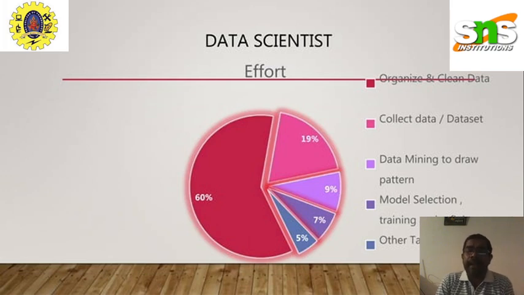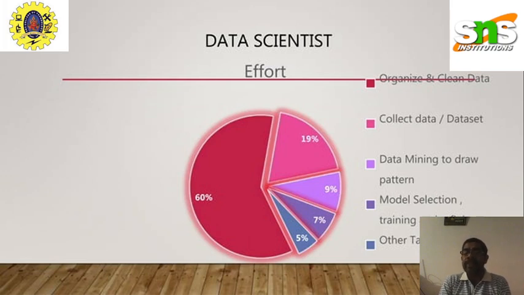Third, 9% has to be used for data mining, or to draw patterns, as an effort. Mining the data is another important thing. We may have thousands and thousands of data points, and from those we have to mine the appropriate data, what we need. And next, what kind of algorithm or model am I going to implement on the data? That needs 5% of the effort alone.